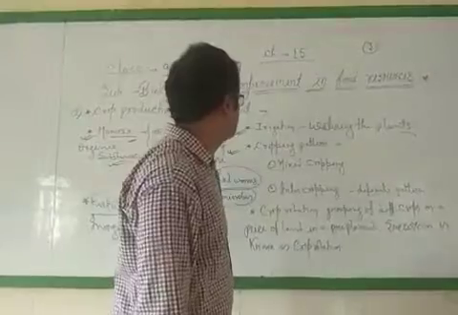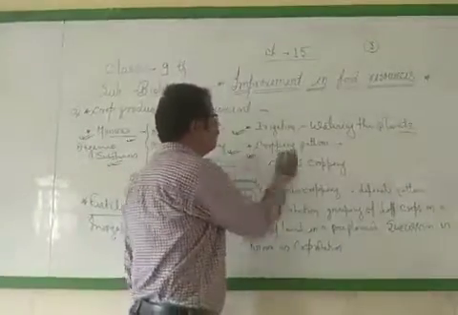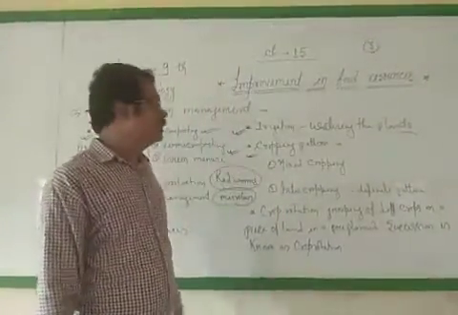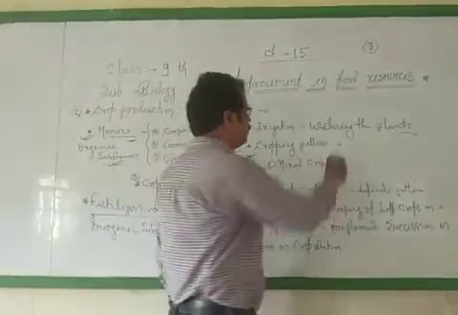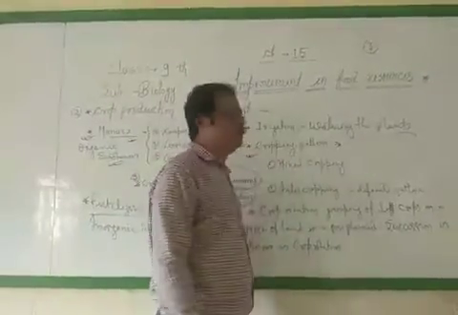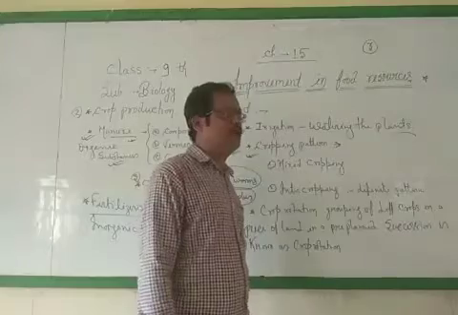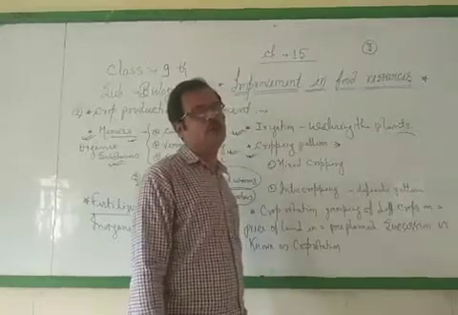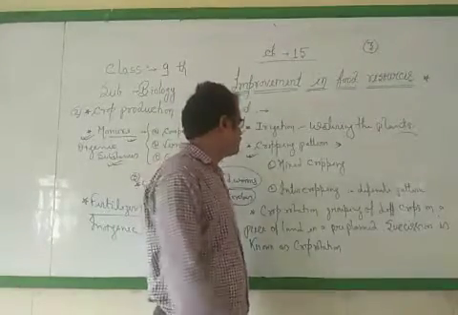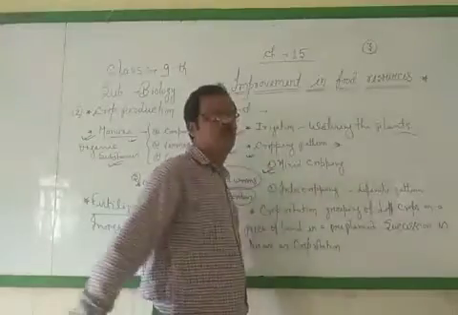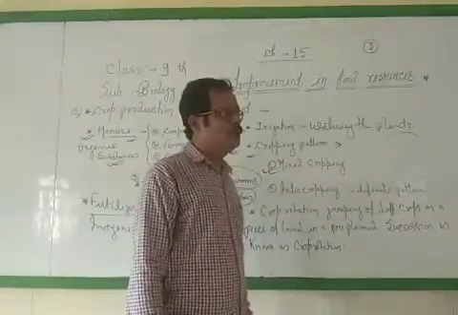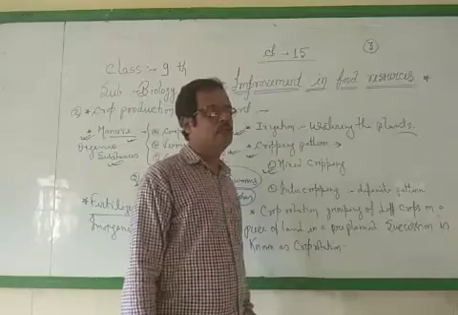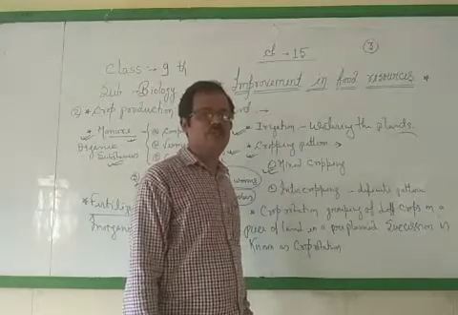Now after irrigation, we know about cropping pattern. This also plays an important role in the production of crops. Cropping pattern means what are the methods and in which sequence we grow crops in the field. First is called mixed cropping. Mixed cropping means two or more plants grown at the same time in the same field.